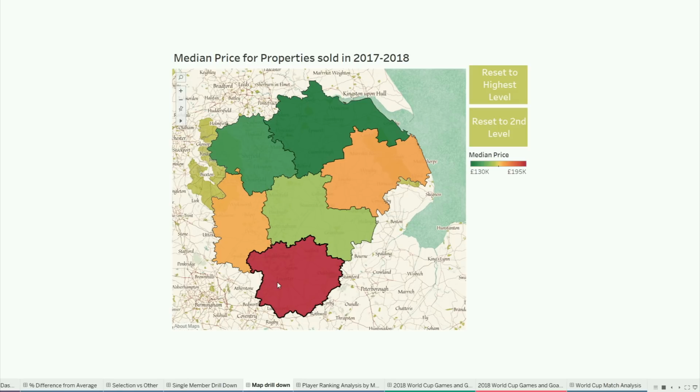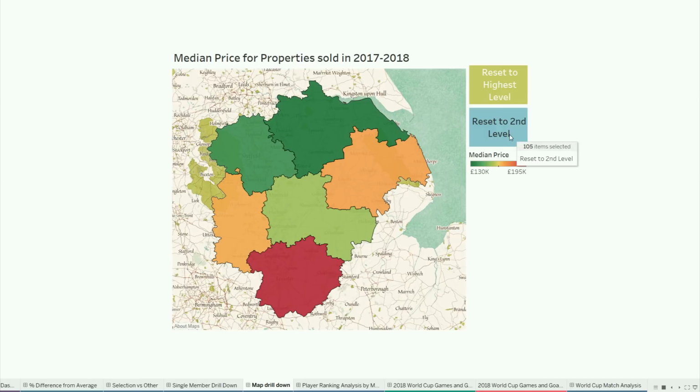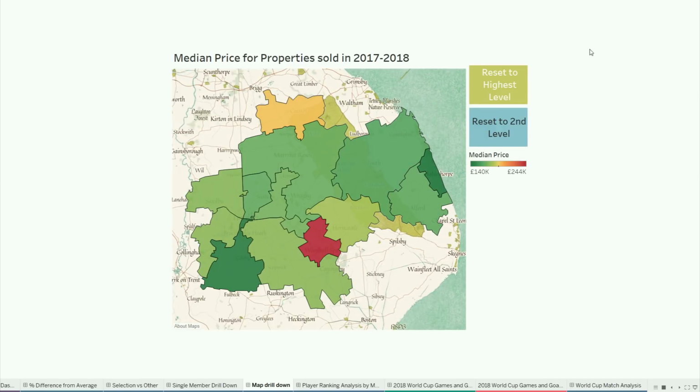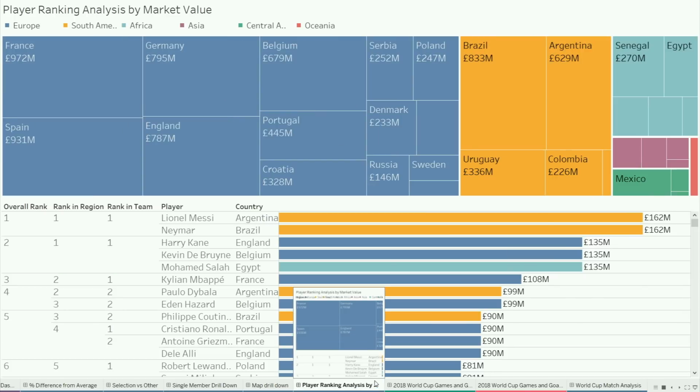And so then we can drill down to another level. This is literally how counties are organized in England. That's what 2,000 years of feudalism will do to a country. Reset it back to the second level, then go down one more, then reset to the highest level. And so there's another one.